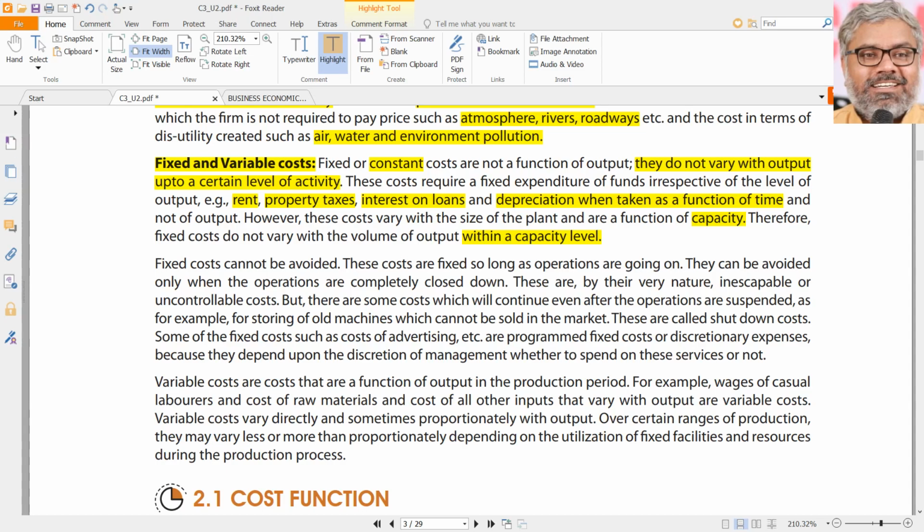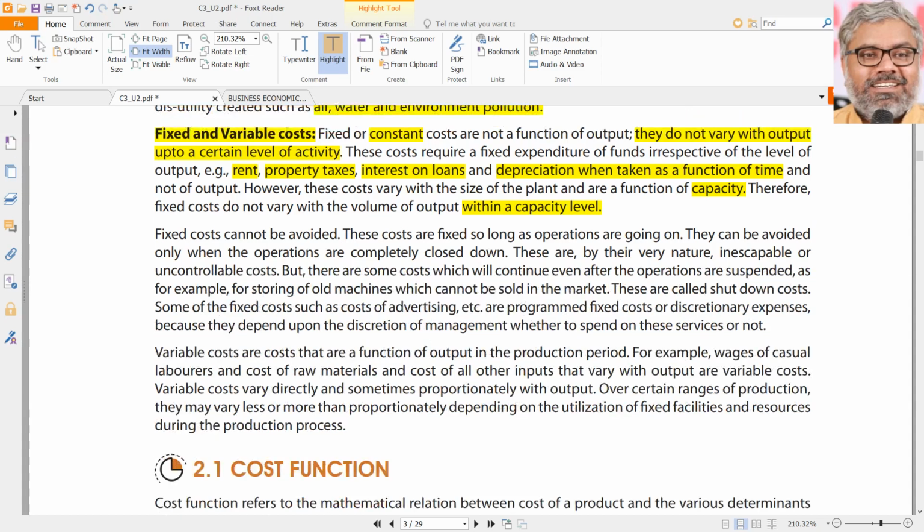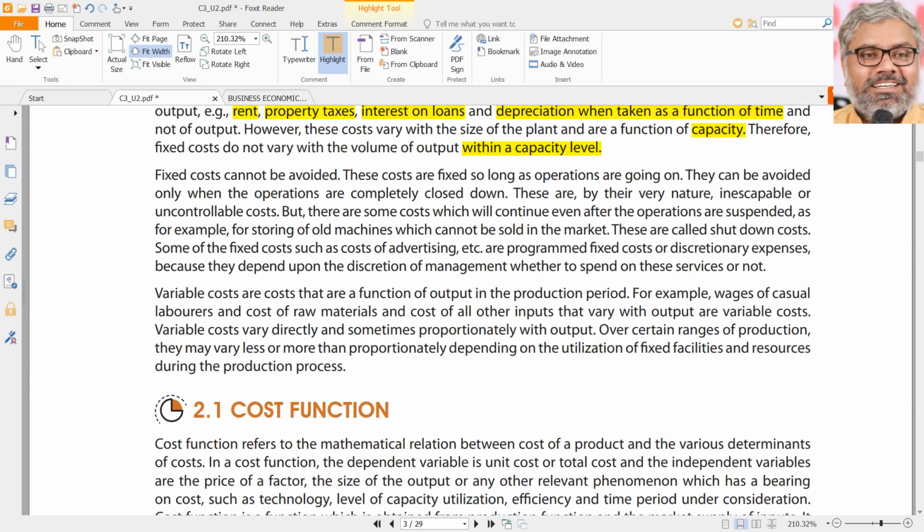If the plant or any organization is working within the capacity, then within that capacity the fixed cost will not vary along with output. That is fixed costs. The general understanding of fixed cost is that. Of course, these are unavoidable. They have to be paid. Even if the operations are completely closed down, the fixed cost has to be incurred. That is the nature of them. So you can call them inescapable, whatever names you give. Uncontrollable, we cannot control them because we have already committed them. Sometimes these are called committed costs also. Different names, but the logic is the same.